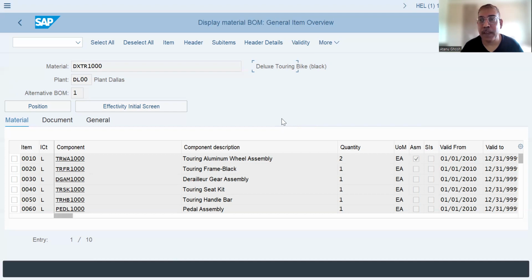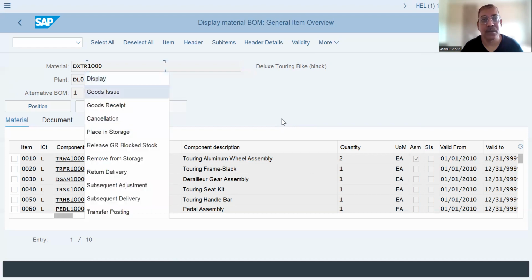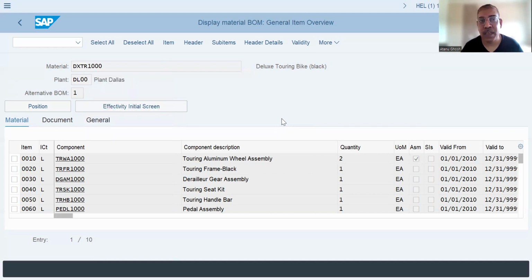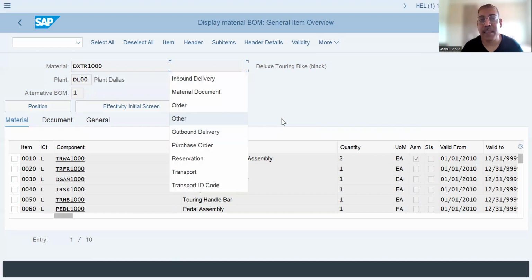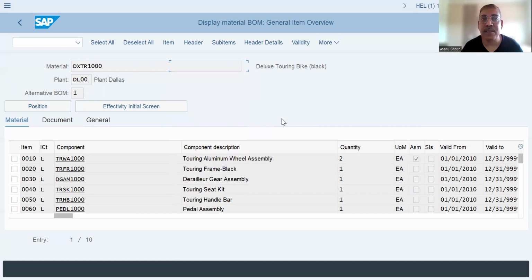So if you are getting by default the screen which says display material document, we need to change this to goods receipt, because we are not displaying a material document, we're receiving goods. And in this particular case, the goods receipt is not against any order or any other reference document. It is something without any reference, and hence we are saying other.